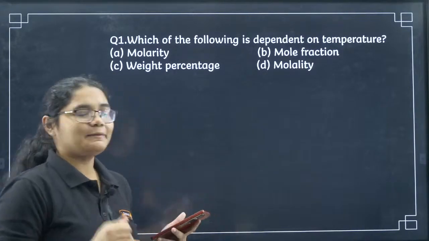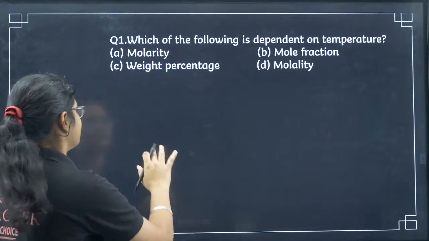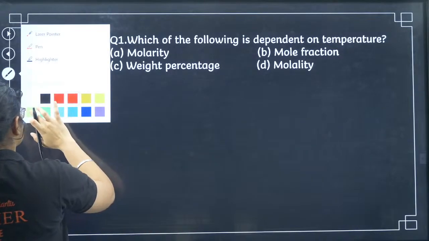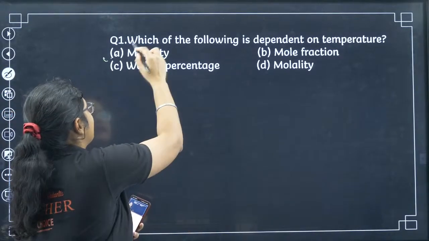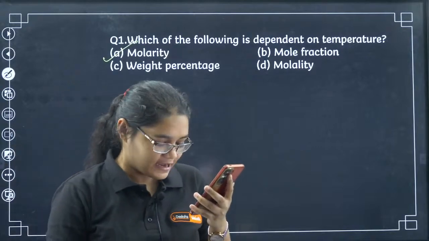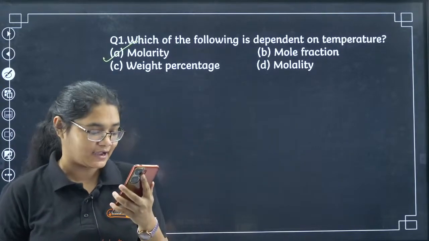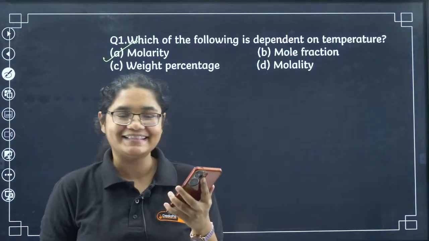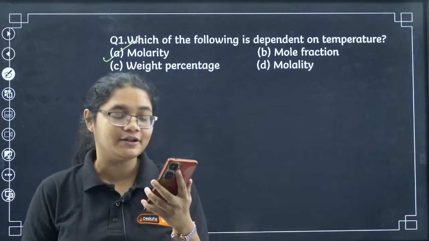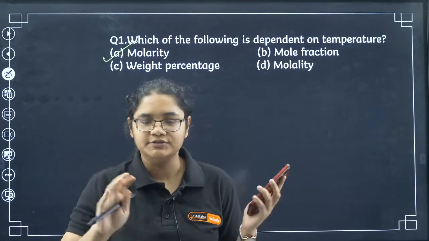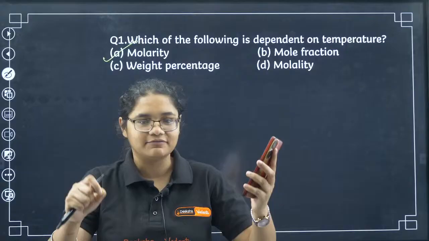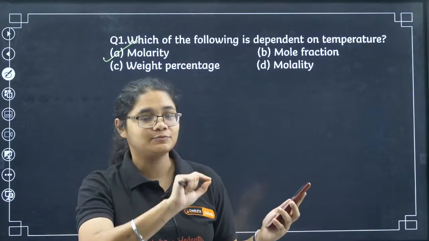I'll be going a little bit fast here because this is a very simple question. We have molarity as the correct answer. Tracer Money Hunt has given the correct option. Students, you can just put down the option quickly, you don't have to write the full answer, save your time, but not in the exam. Now you can just put down the option.